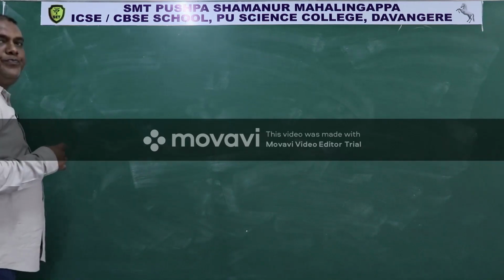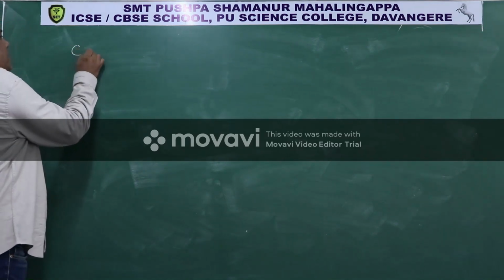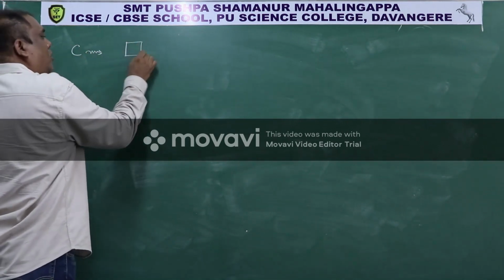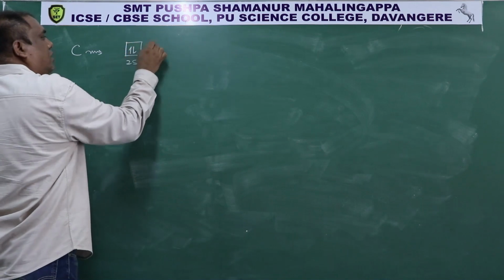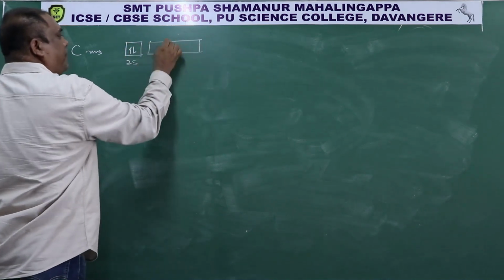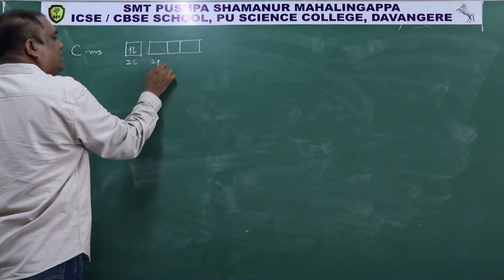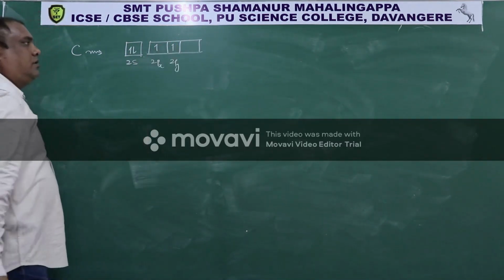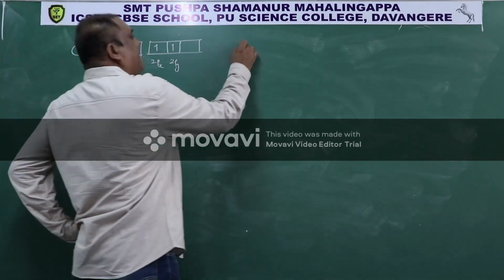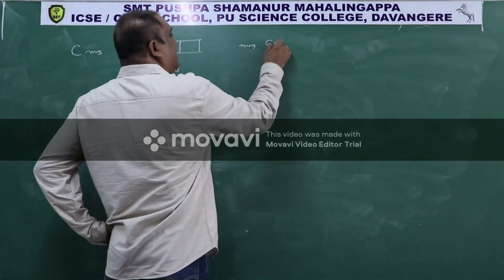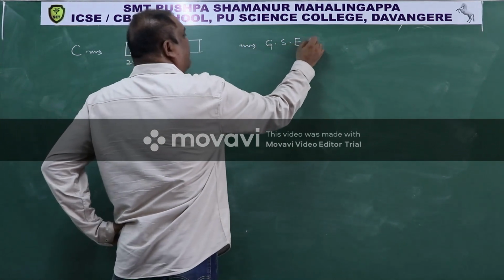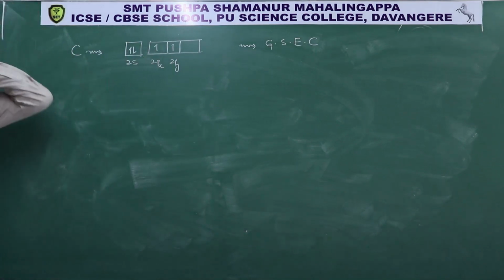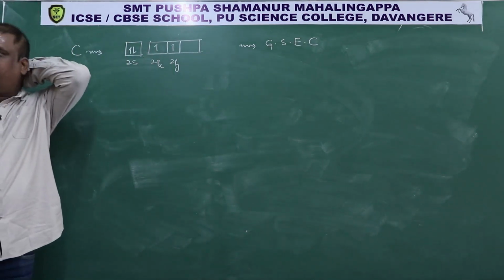So dear students, if you observe, outermost shell configuration of carbon is 2s2, 2px1 and 2py1. This is called the ground state electronic configuration of carbon.